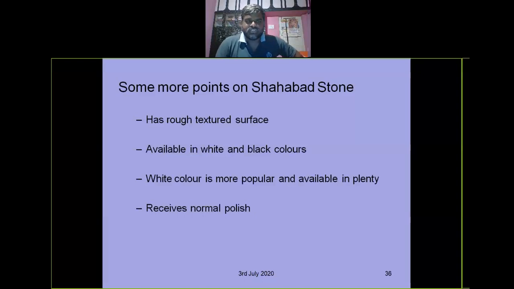So we are using these stones for unsuitable works like heavy loads, and not-so-important areas like parking, bathrooms or any sheds. We are using these Shabbat stones even for lintels also. Stone lintels can be made of Shabbat stones in whatever sizes are required. Shabbat stones have high thickness compared to Kadapa stones, so we are using them as lintels also.